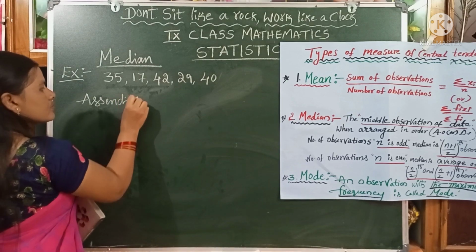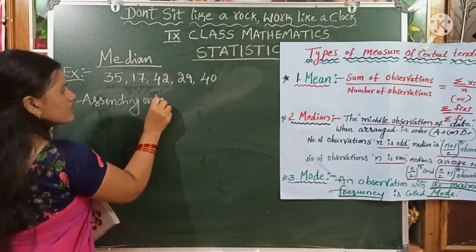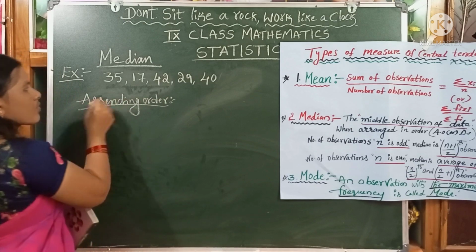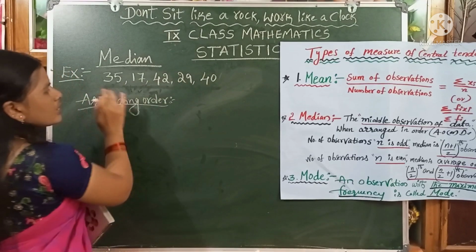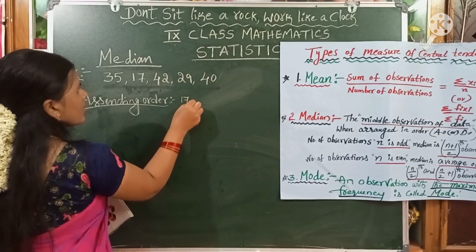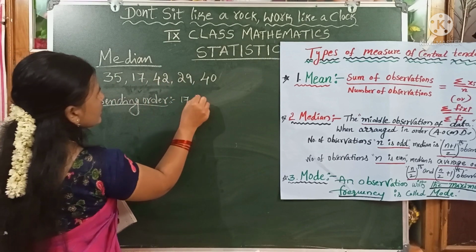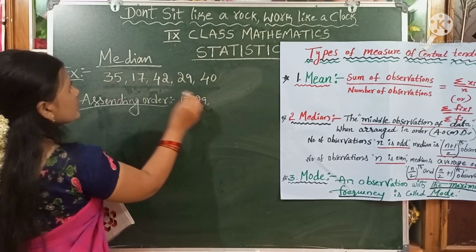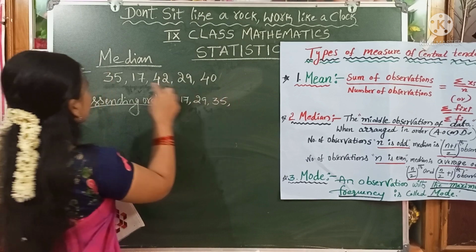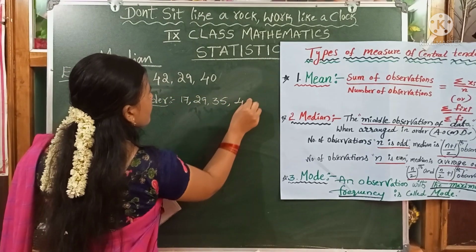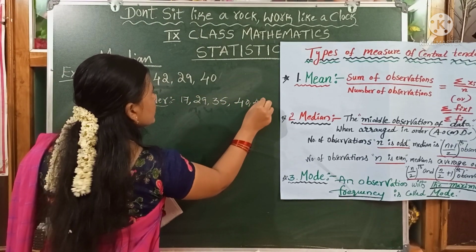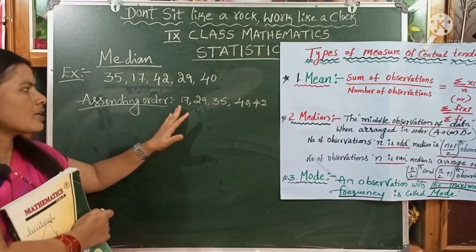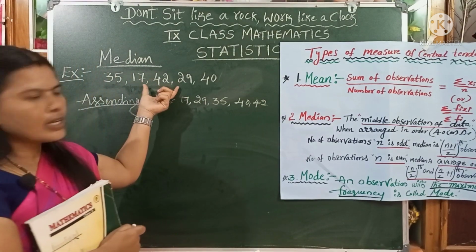Ascending order. Which is the least number in this data, children? That is 17. Next 29, then 35, next 40, next 42. This is the ascending order of the given data, children.